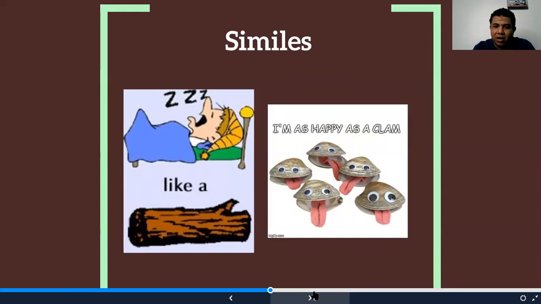But I use the word like or the word as here, which means that this is a simile. I am as happy as a clam. So here I liken myself to a clam, because the clam has the shape of a smiling mouth.